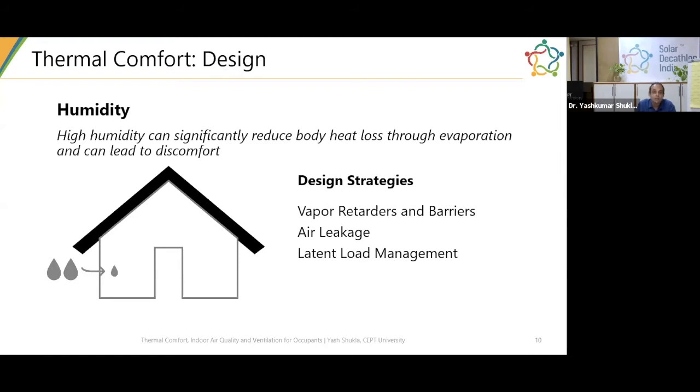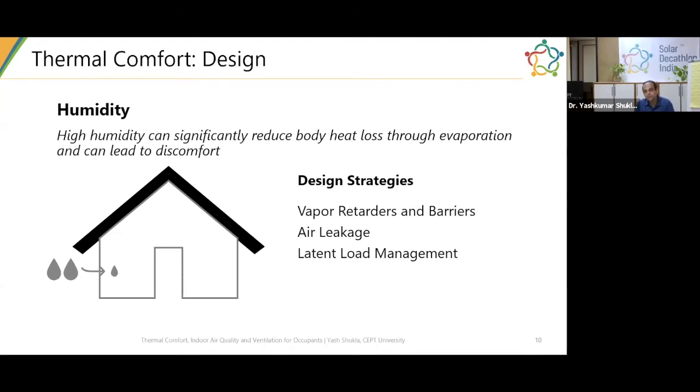For example, aluminum is considered a good vapor barrier. And if you don't have a joint or sealant, if you have a continuous material, then you can actually use it to reduce the moisture coming inside the building. However, when you select it, you also need to look at the other properties that we discussed in the last webinar. What is the thermal conductivity of that material? How will it increase the heat gain inside the building? So essentially you have to balance all these factors while defining your strategies, and your strategy will depend on the specific building that you are designing.